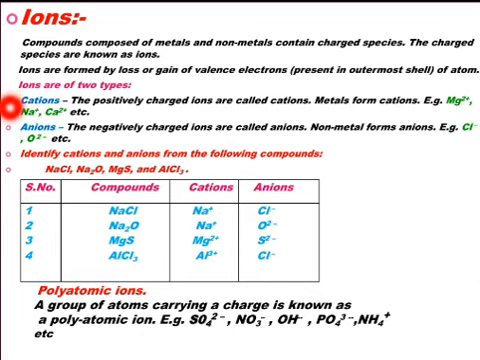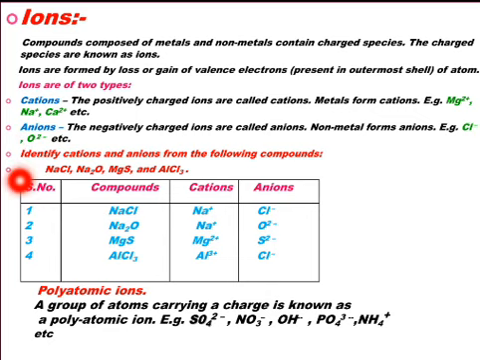The positively charged ions are called cations. In compounds, metals form cations. For example, magnesium ion Mg2+, sodium ion Na+, calcium ion Ca2+, etc. The negatively charged ions are called anions, and in compounds, non-metals form anions. For example, chloride ion Cl-, oxide ion O2-, etc.